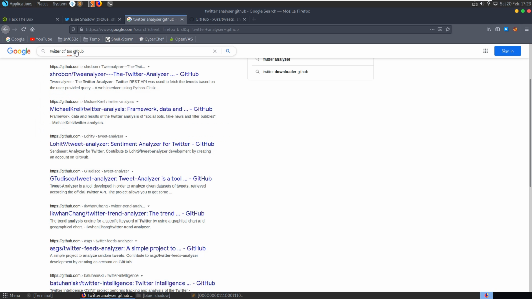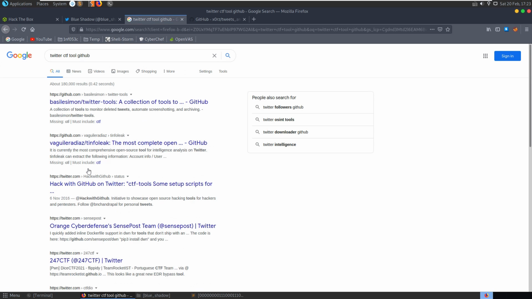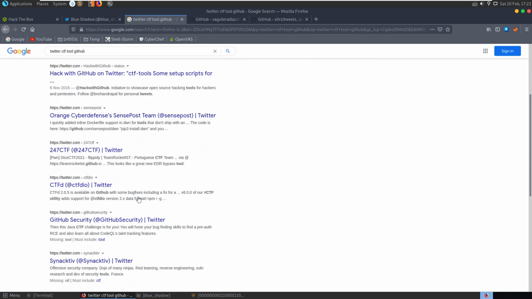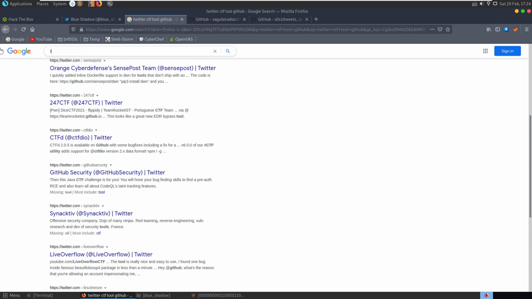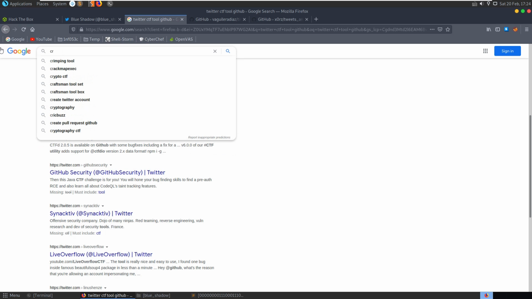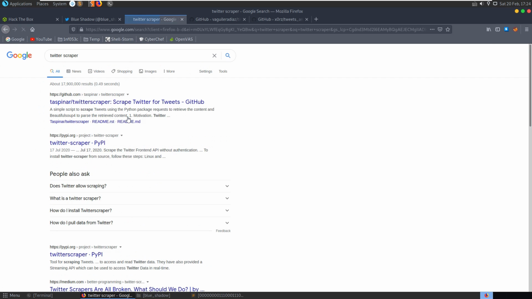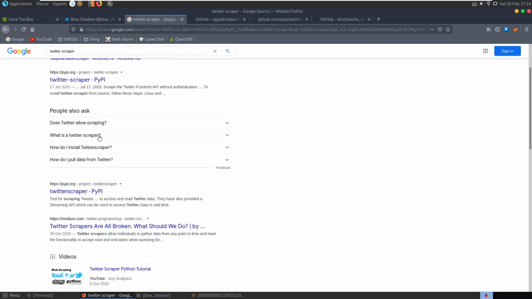I'm going to see if we've got anything for Twitter CTF tool. T-info leak, intelligence analysis on Twitter. And what about Twitter scrape? Okay, that was interesting. Twitter scraper. Twitter scrape, we've got another interesting tool there.